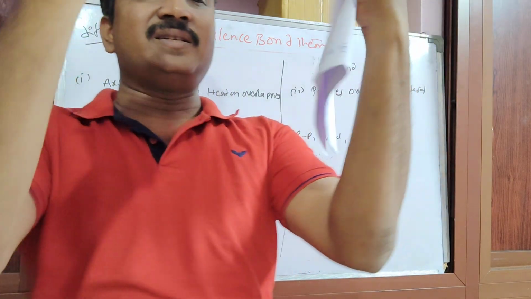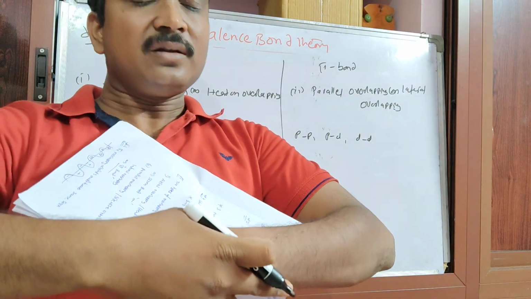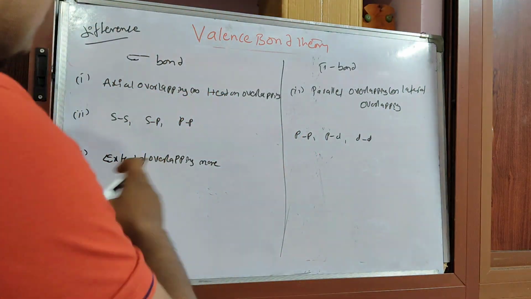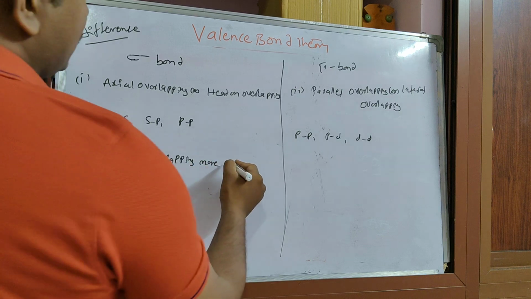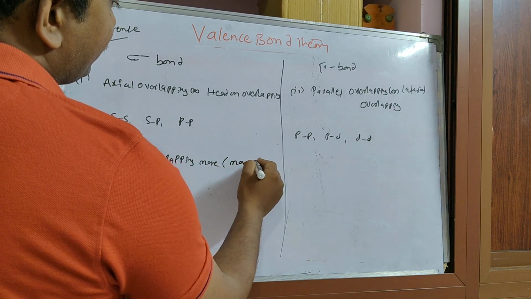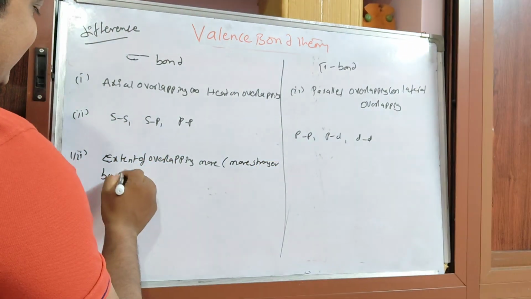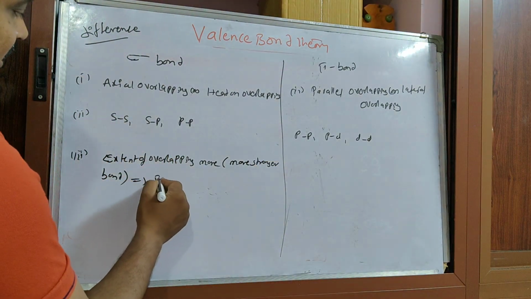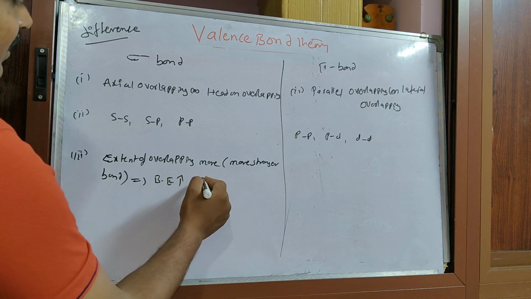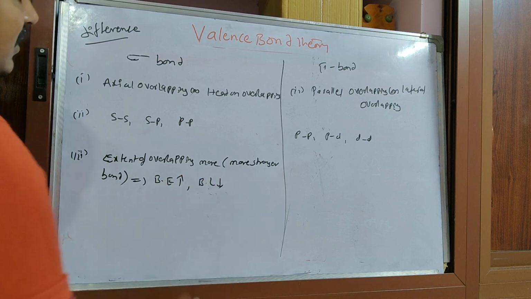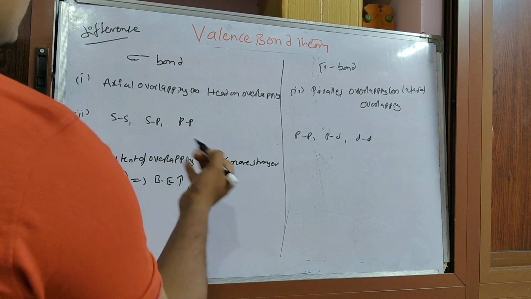Sideways overlapping breaks easily, but axial is stronger. That's why more extent of overlapping will form a stronger bond. A stronger bond means bond energy is more. More bond energy means bond length is less.